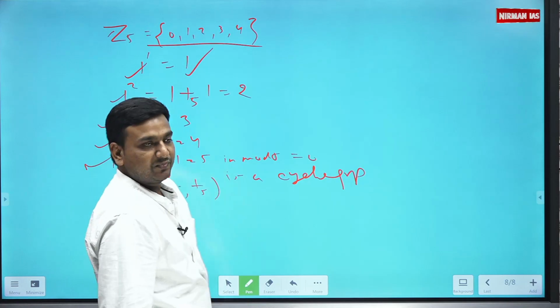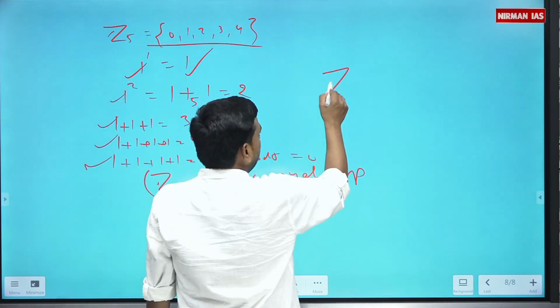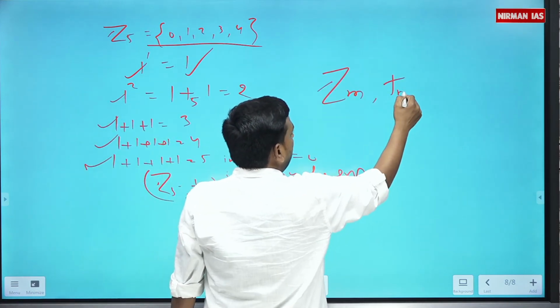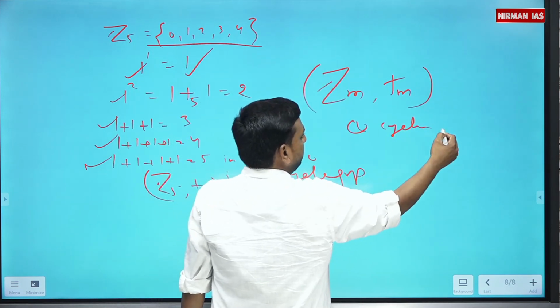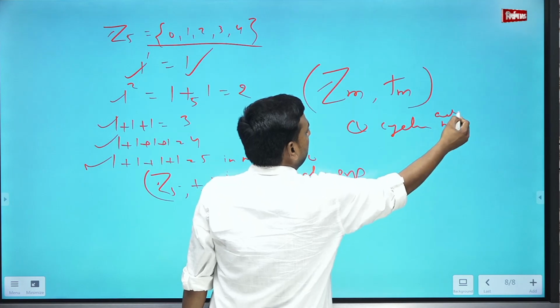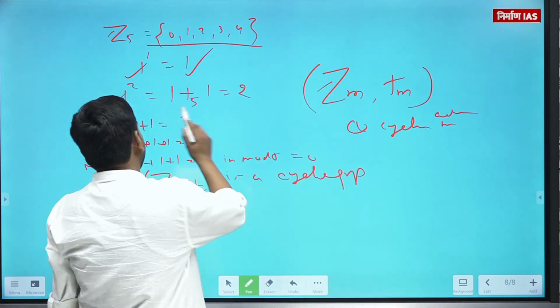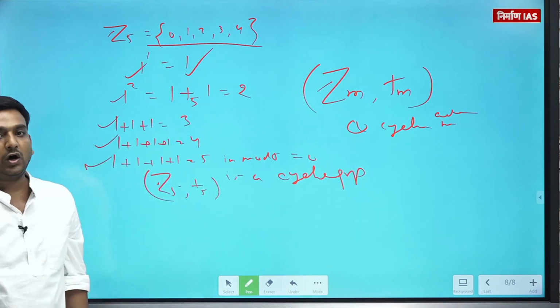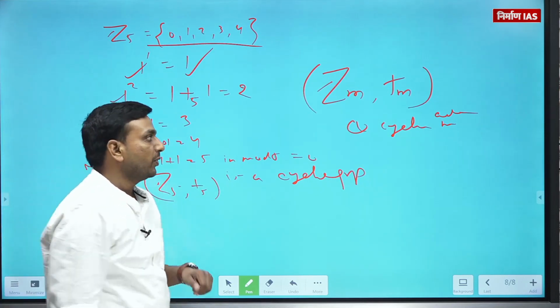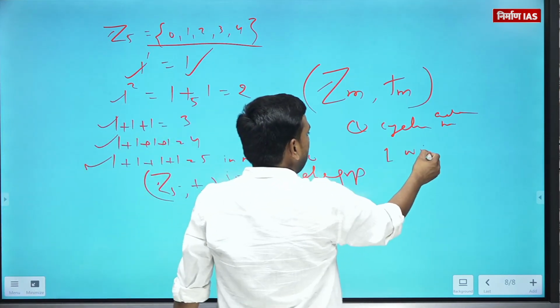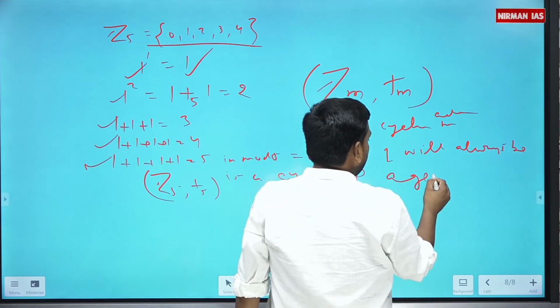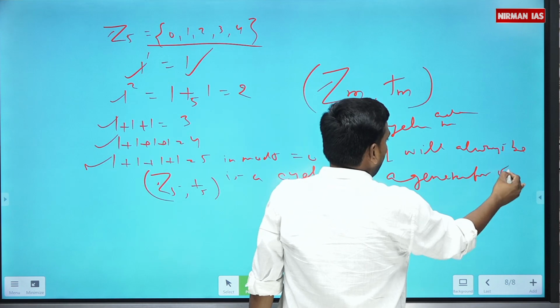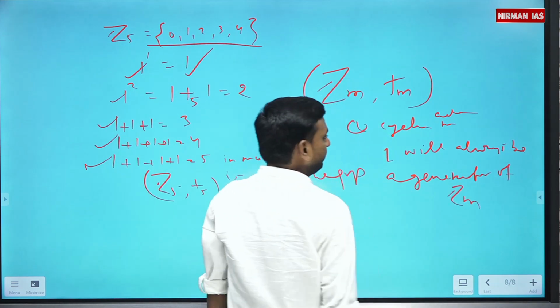Any doubt? Moreover, in general, Zm is always a cyclic group with respect to addition modulo m, and 1 will always be a generator of Zm. 1 will always be a generator of Zm.